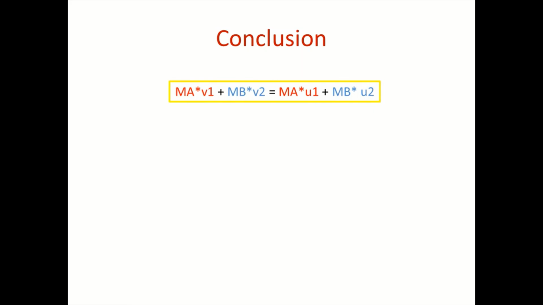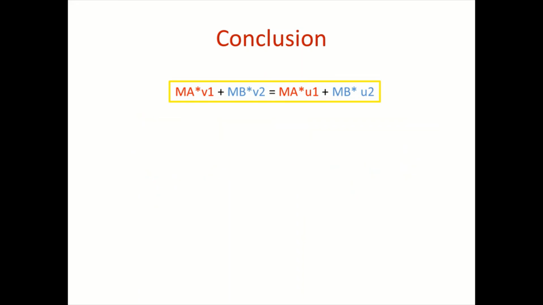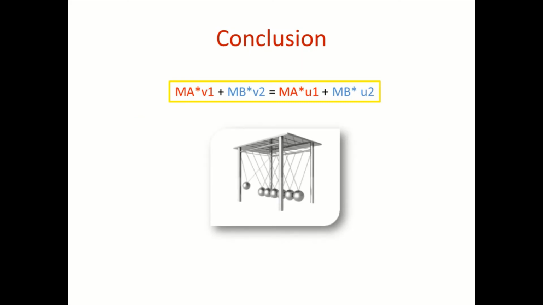Conclusion. Now, what do we conclude from the previous things we have learned? We have concluded that the momentum of two objects before collision equals the momentum of two objects after collision. This is the law of conservation of momentum. This law is very useful and it has many applications, like in Newton's cradle experiment, shooting of a gun, launching of a rocket,